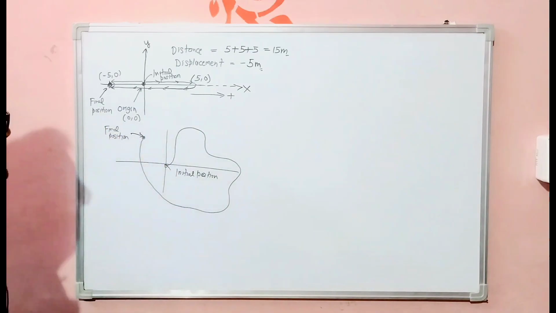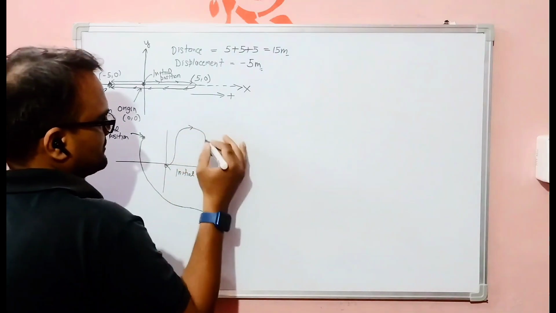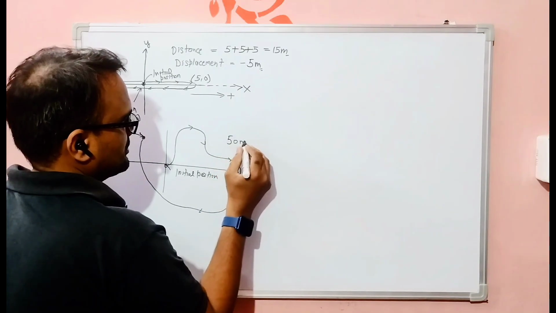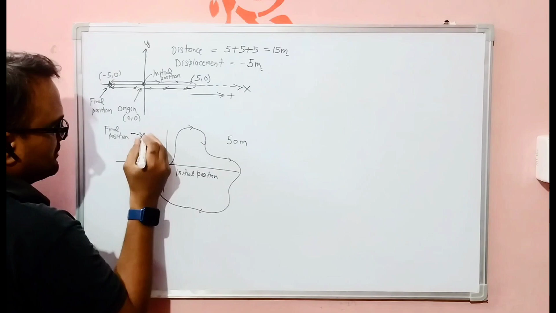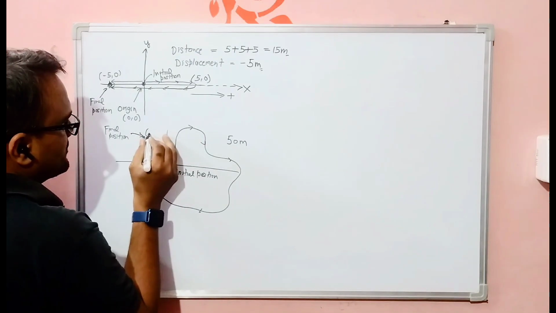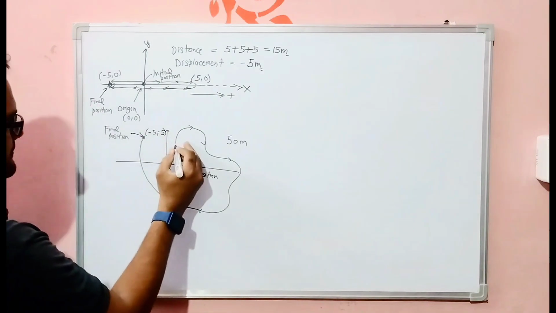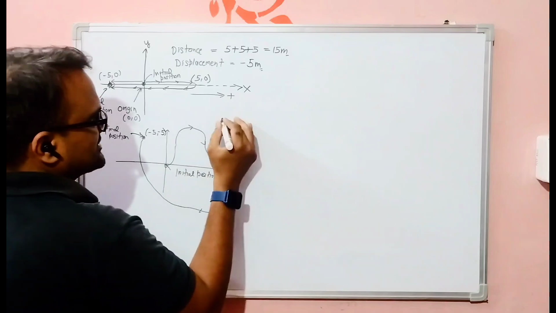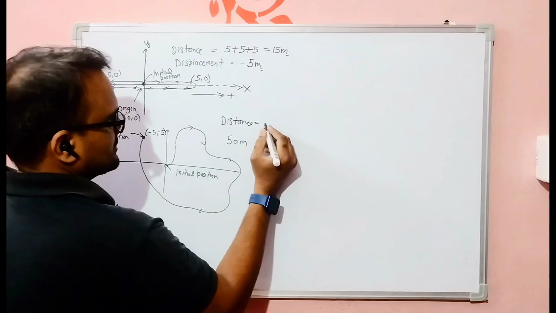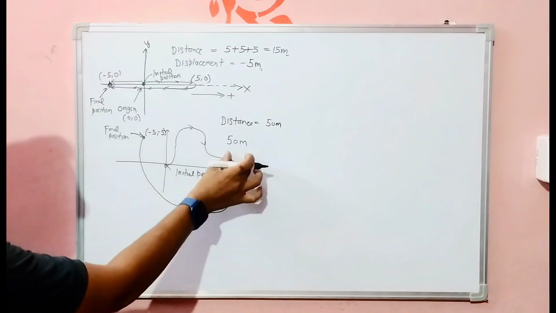And the same question is, I want to find out the distance and displacement. So let's assume the total path length is, for the moment, 50 meter, and here I give you the coordinate of this. Suppose it is minus 5 comma minus 5. Okay, so the distance in this case is 50 meter, right? It is mentioned that the total path length is 50 meter.